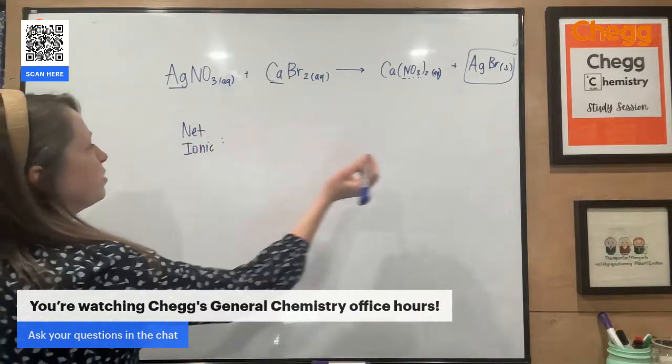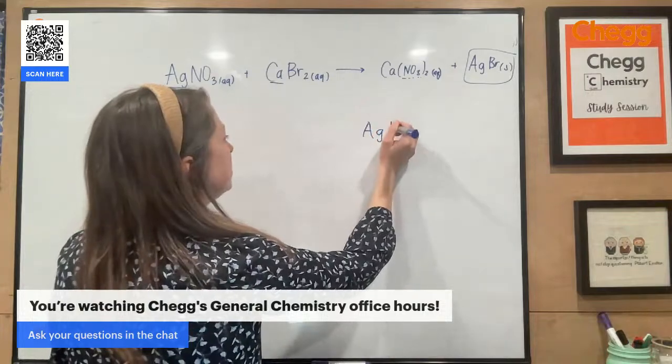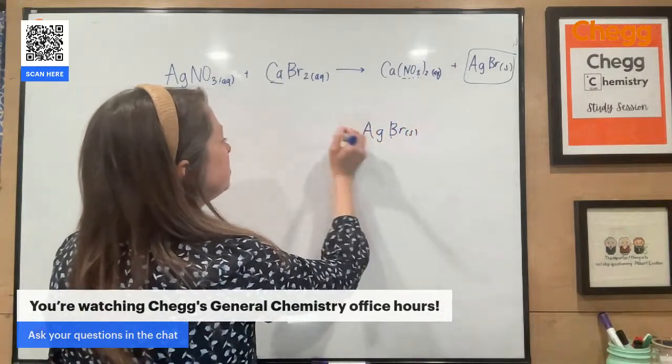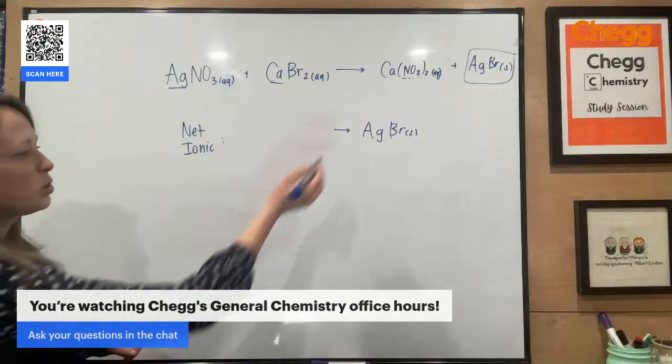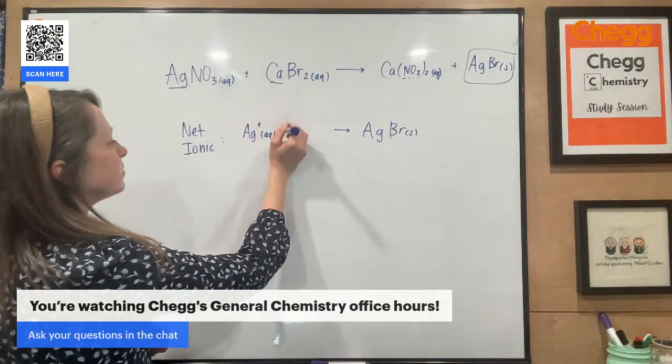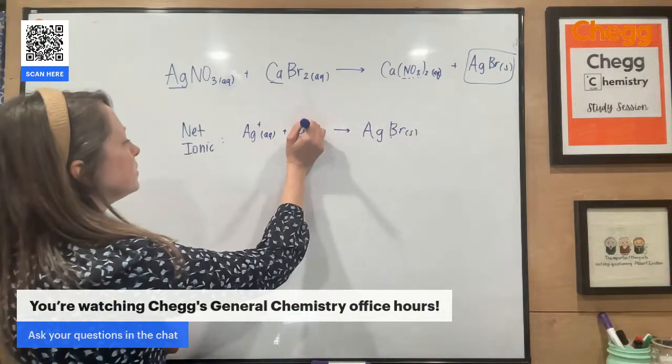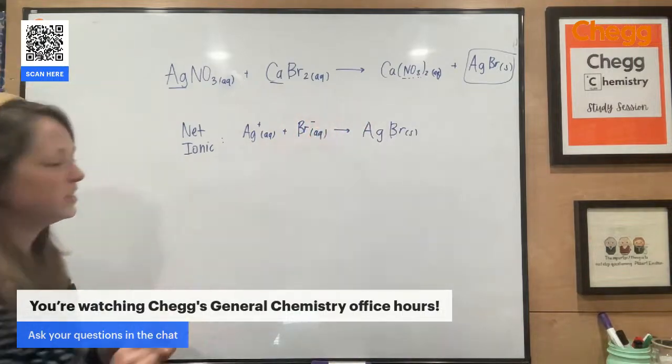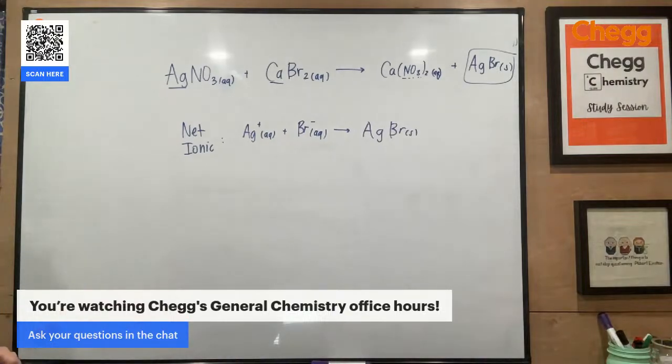So I say, okay, write out your solid product first, and then work backwards to see what you need to build that solid. So I have 1 atom of silver and 1 atom of bromine. Not too bad. All right, so just a little bit on net ionic equations.